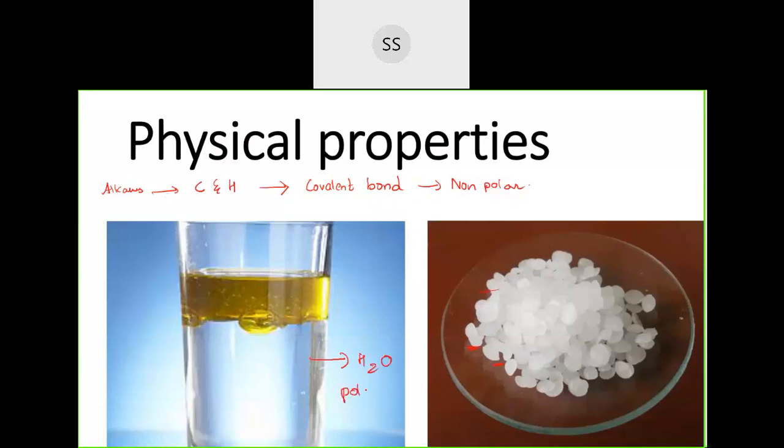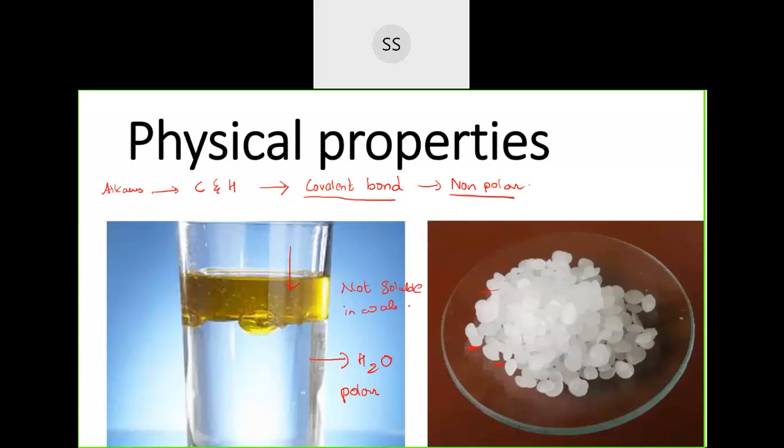Any oil for that matter is a hydrocarbon. When you add oil, wax, or fat into water, they don't dissolve, because the bonding between them is covalent and they are non-polar in nature. That is the reason why these hydrocarbons are not soluble in water.